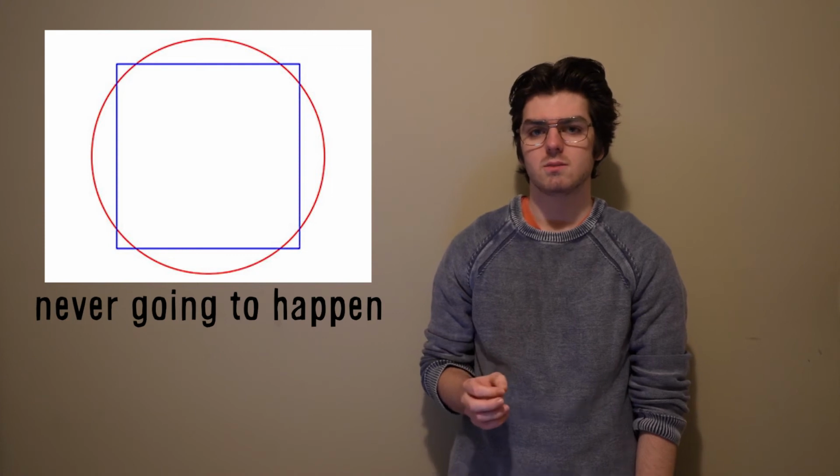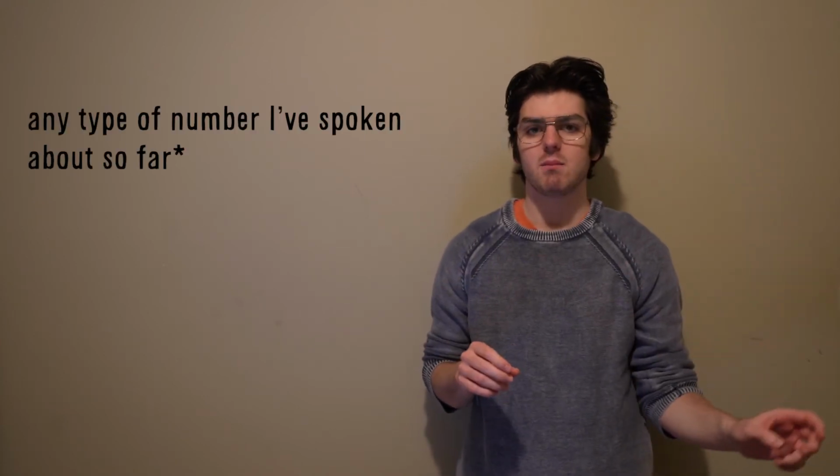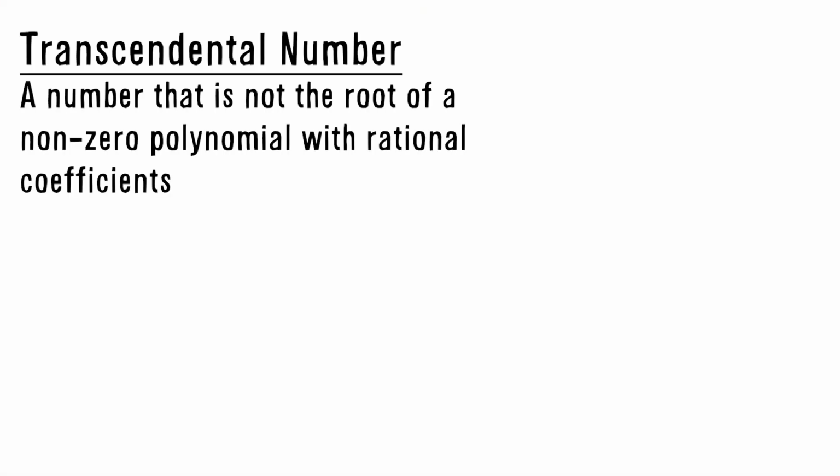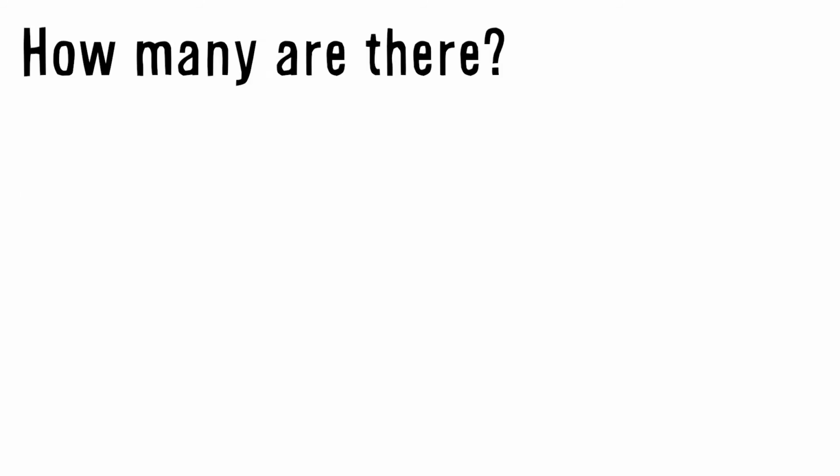For example, the impossibility of squaring the circle. One of the most fascinating things about transcendental numbers is just how difficult they are to find. There are more transcendental numbers than there are any other type of number, except we know so few of them. Now that we've spoken about what transcendental numbers are, let's talk about how many we know and how we can